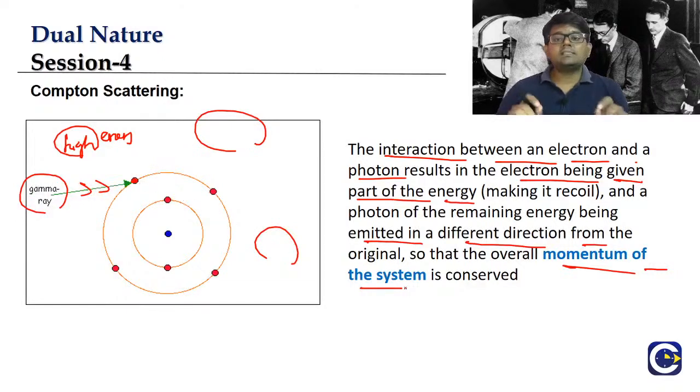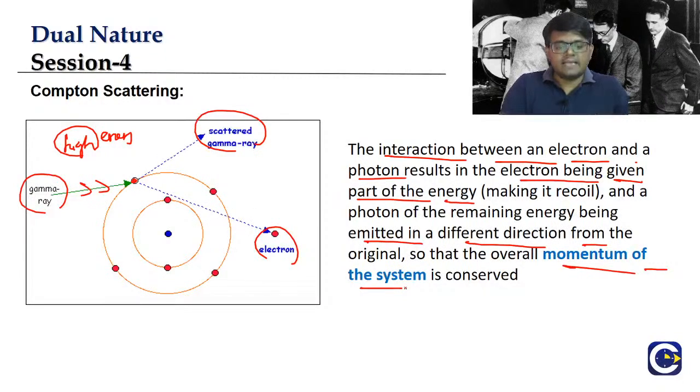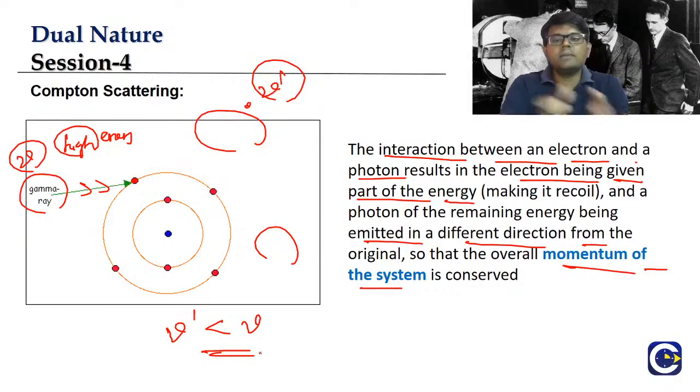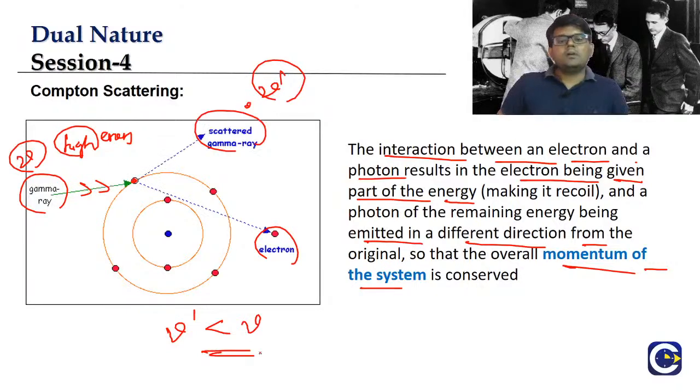Clear, guys? So this observation is what we call the Compton effect or Compton scattering effect, because here the gamma rays will be what? Scattered. As they hit the electron, the original gamma radiation will not come. The radiation that comes will be of a different frequency. The scattered gamma ray will have a different frequency. If the original frequency is nu, it will have a different frequency, nu dash. And what is the conclusion? Nu dash will be less than nu. Some energy is given to the electron, and the other energy is coming as another gamma ray.